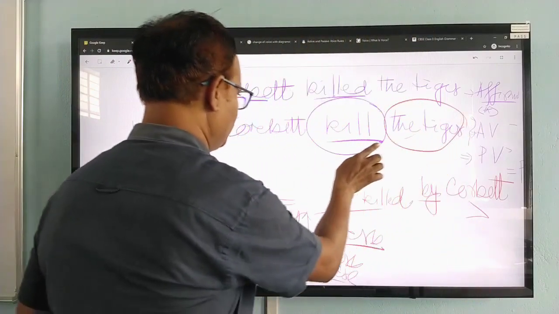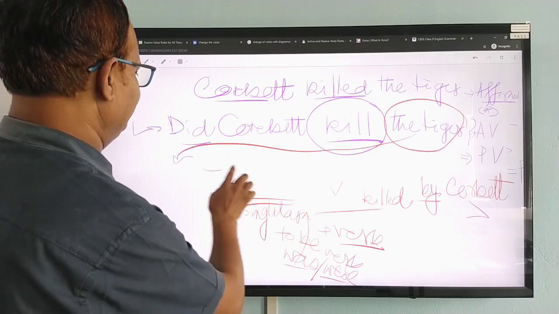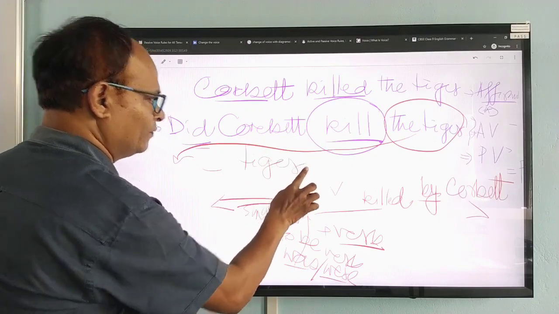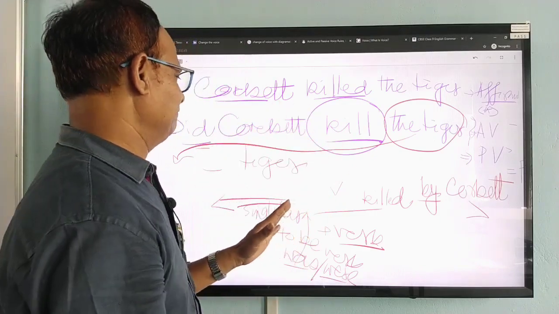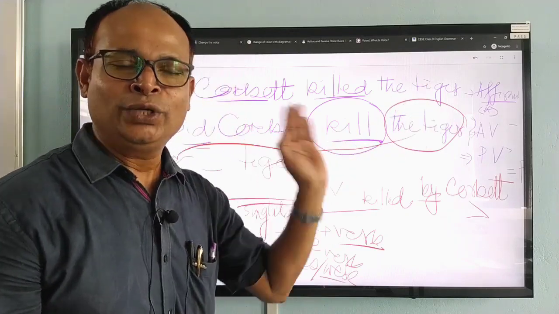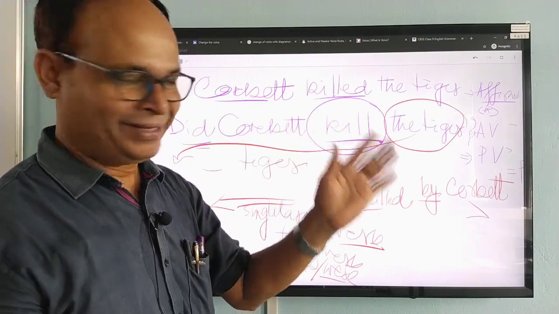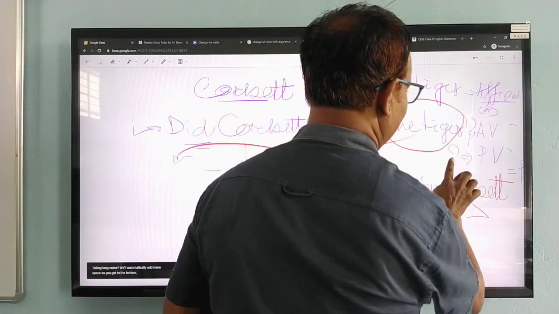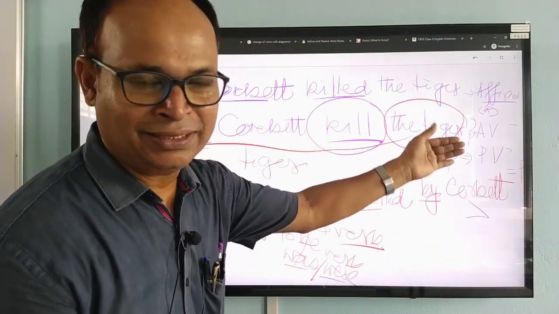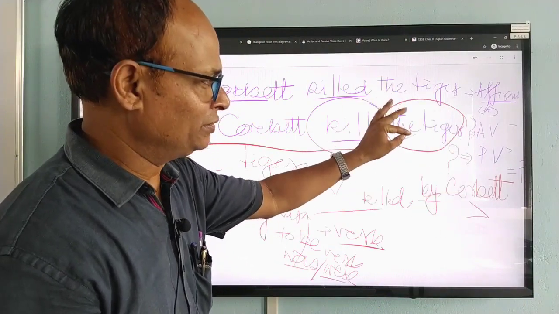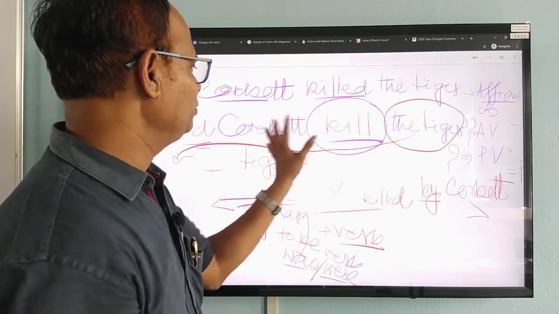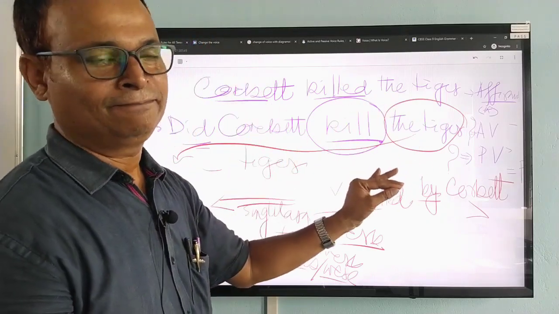You see, the tiger here is like the earlier occasion. Tiger will come first. Now, the question arises, if I am directly putting tiger first, will my question be correct? No. Why? Because this will be interrogative. Active voice is an interrogative. Active voice is a question. Therefore, passive voice also will be a question.